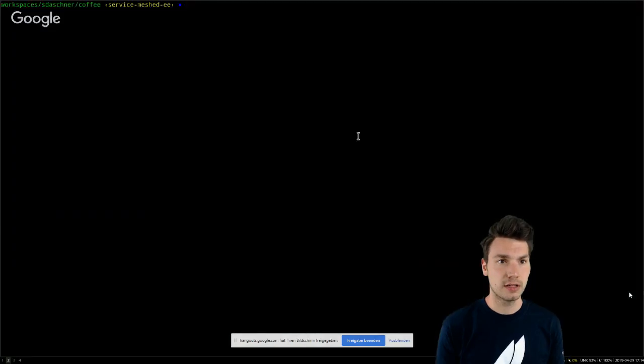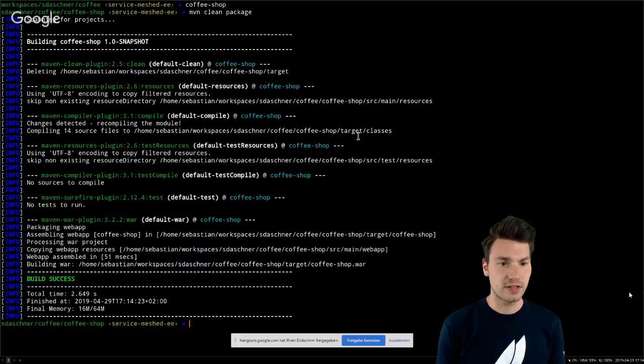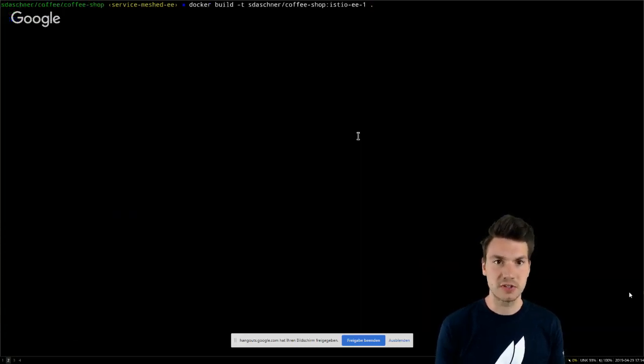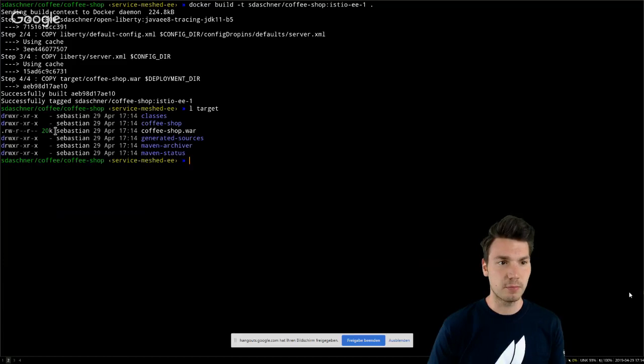So let's quickly demo that. We're going to have Maven build our project, mvn clean package, and then we're going to have something like a docker build to build our image with a specific tag. And that builds it. Again, this is actually super fast because we're only using caches for the base image layers, thanks to the copy-on-write file system of Docker. And then we have a thin deployment artifact that is actually tiny if we use that approach with only provided dependencies. So that's 20 kilobytes. And then we built this, and then we're done.